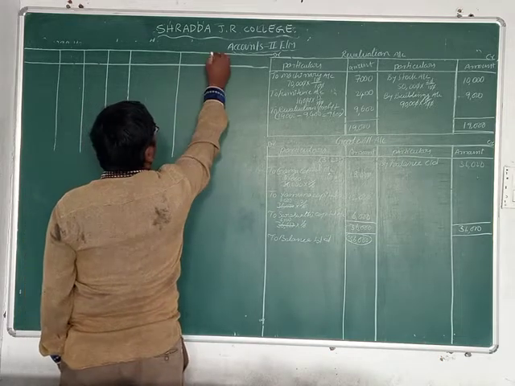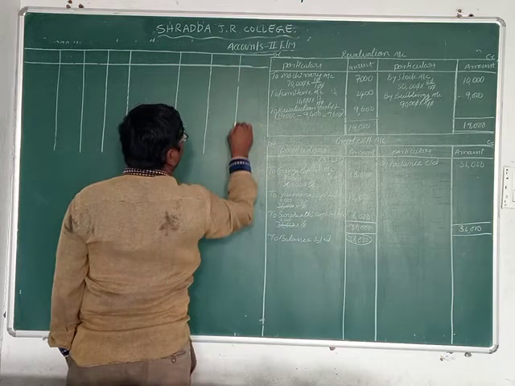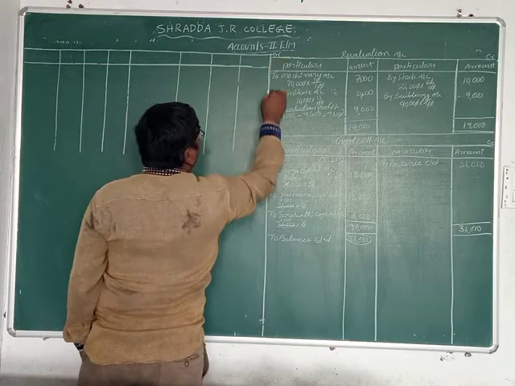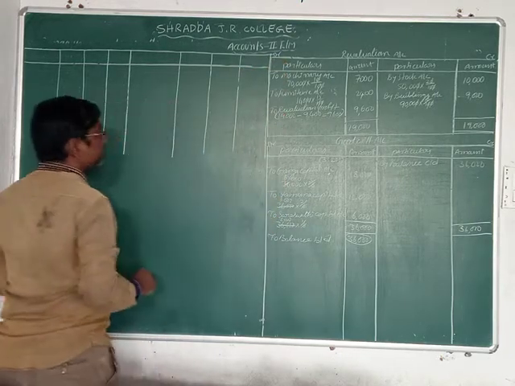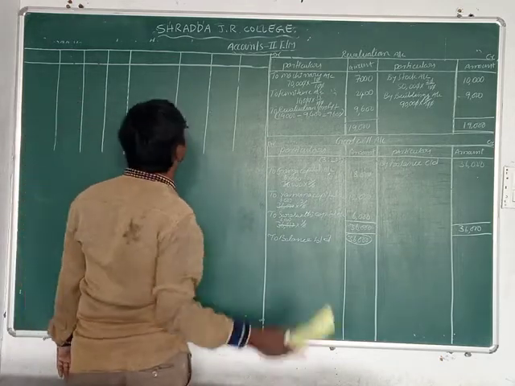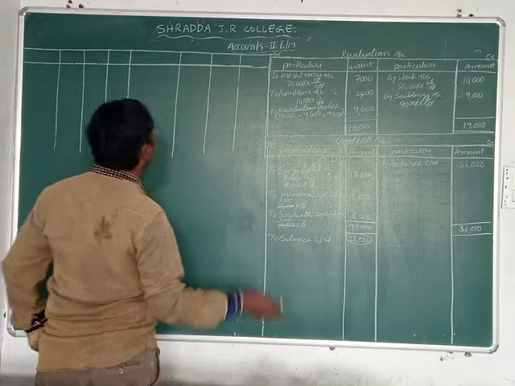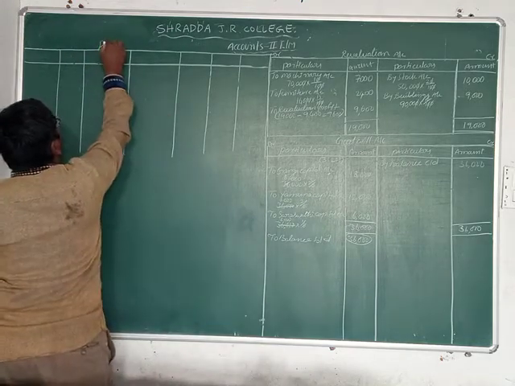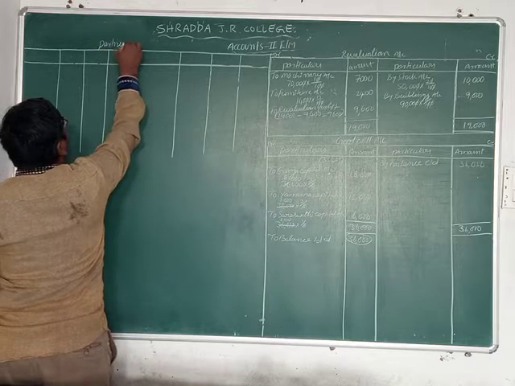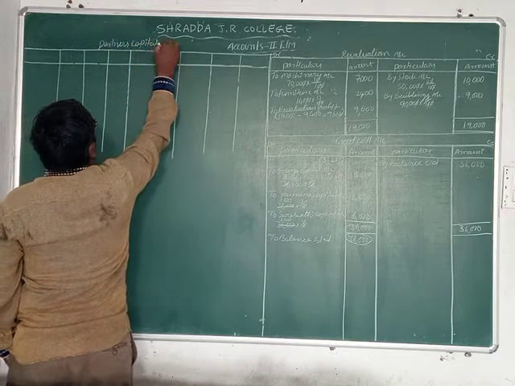Particulars: Ganga, Yamuna and Saraswati. Okay, now friends, we can write here partners capital account.